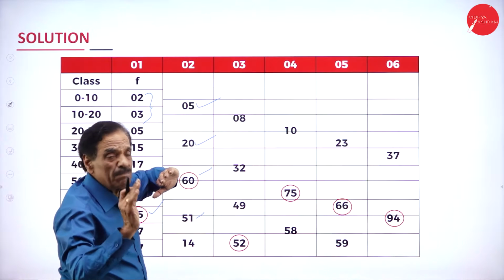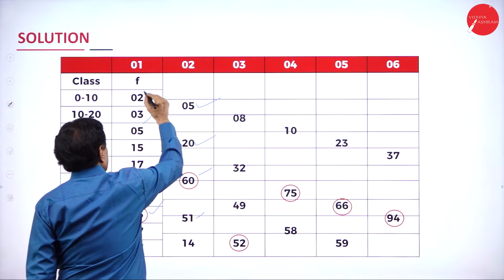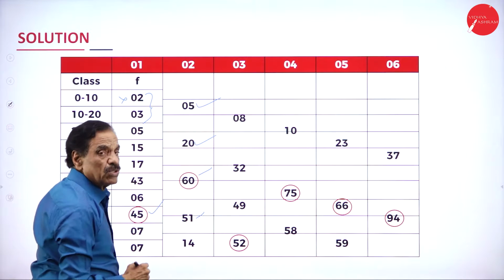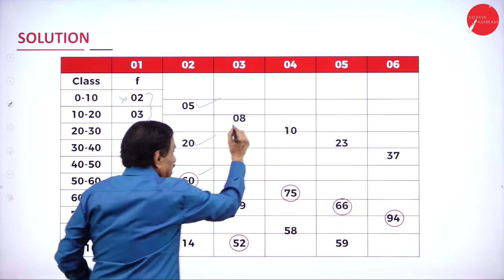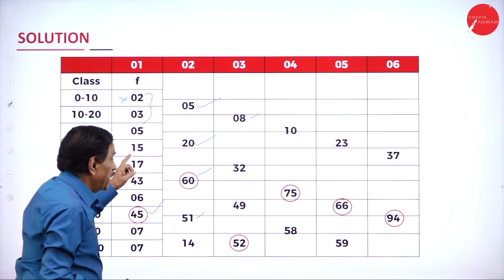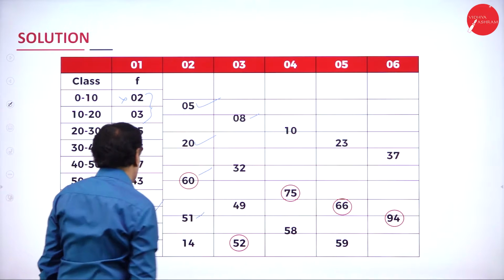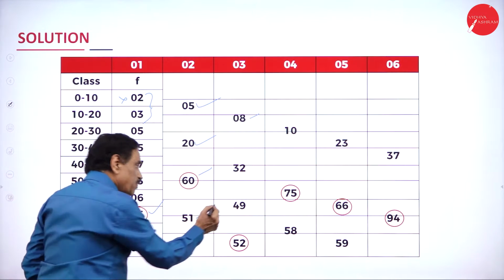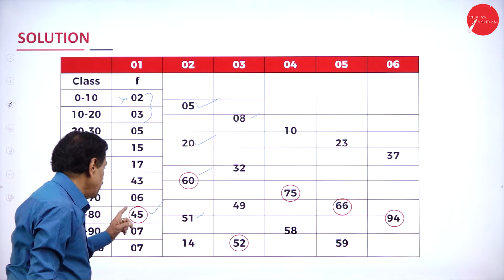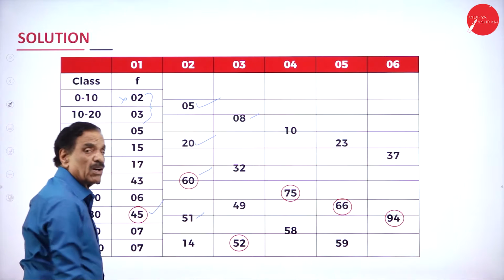In the third column, leave one. Leave the first one. Next 2: 3 plus 5 is 8. 15 plus 17 is 32. 43 plus 6 is 49. Then 45 plus 7 is 52. How to take?